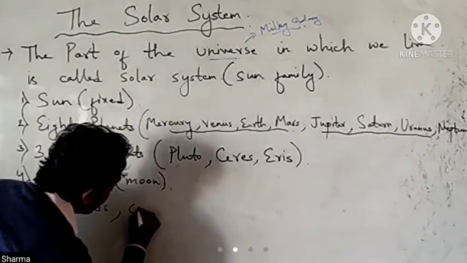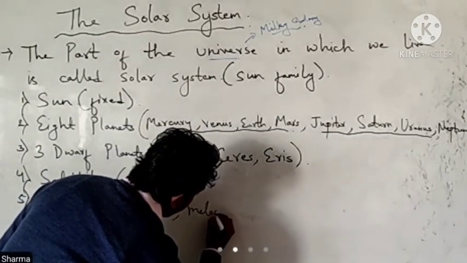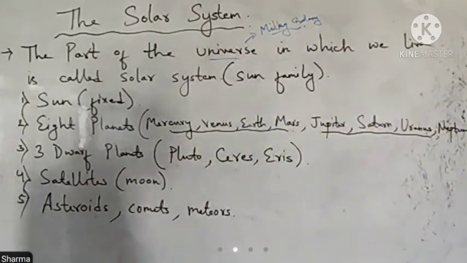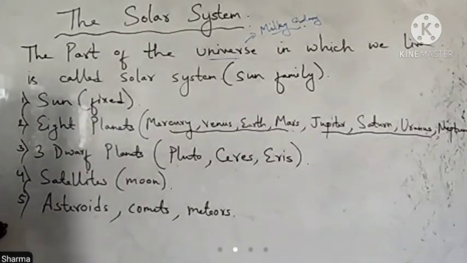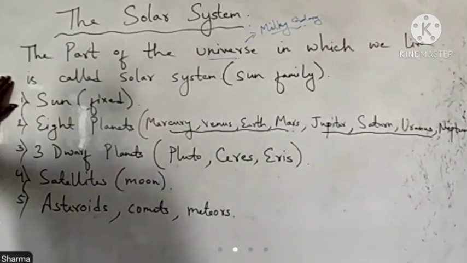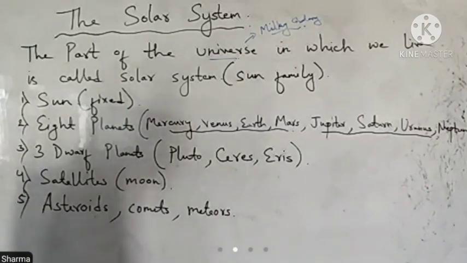So the solar system consists of the sun, the 8 planets, 3 dwarf planets, natural satellites, asteroids, comets and meteors.